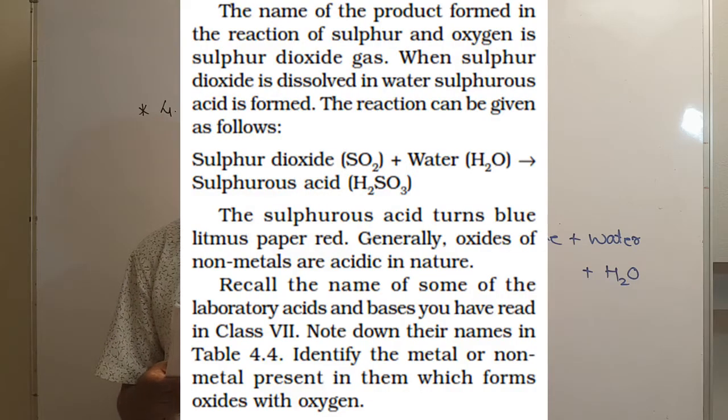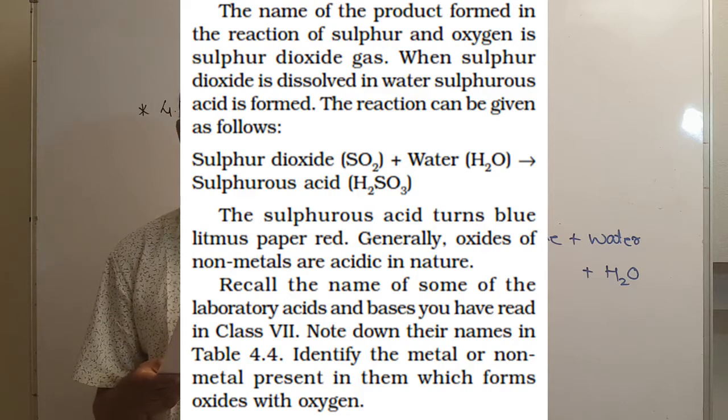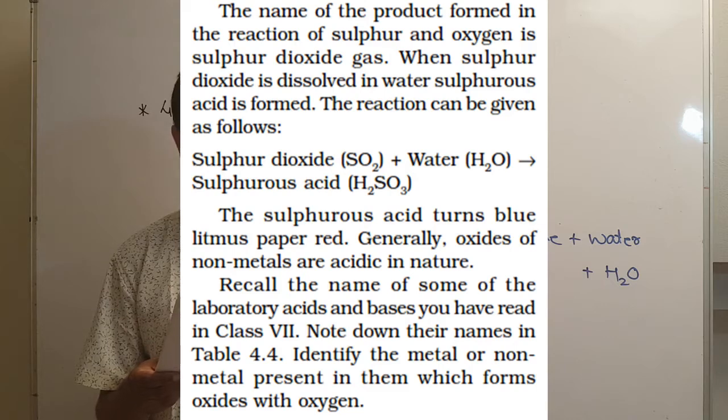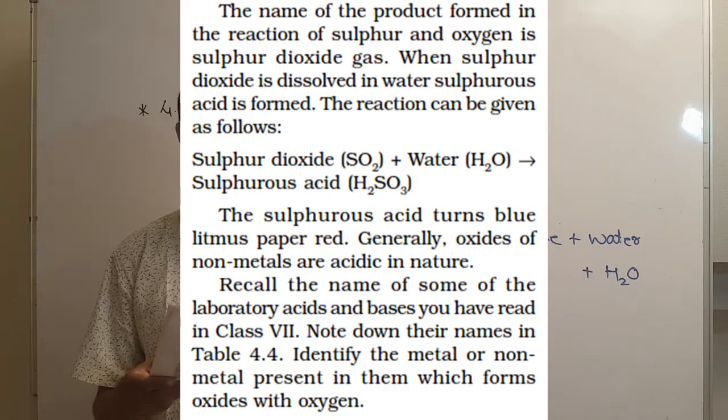The product formed in the reaction of sulfur and oxygen is sulfur dioxide gas. When sulfur dioxide is dissolved in water, sulfurous acid is formed. The reaction can be given as follows. Sulfur dioxide, that is SO2, plus water, that is H2O, gives sulfurous acid, that is H2SO3. The sulfurous acid turns blue litmus paper red. Generally, oxides of non-metals are acidic in nature.